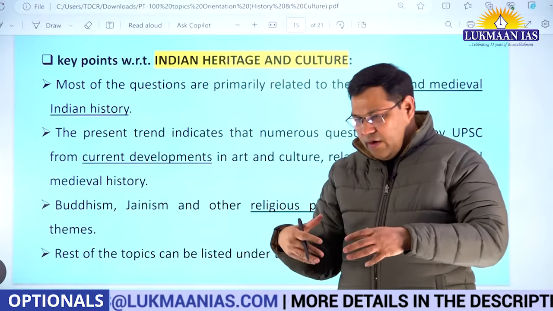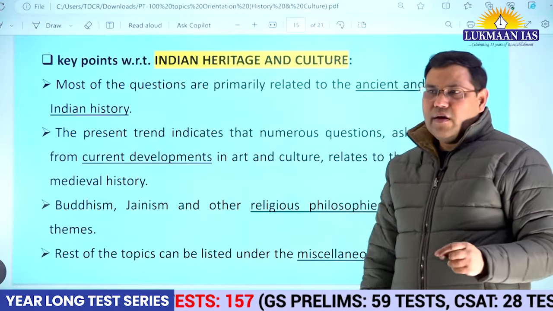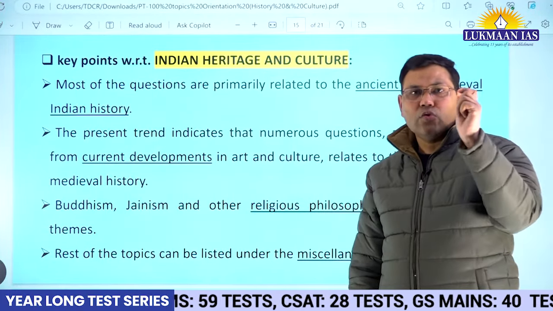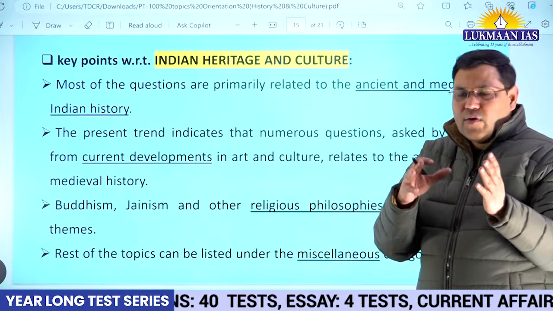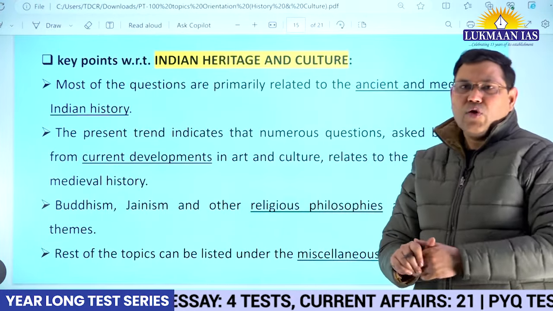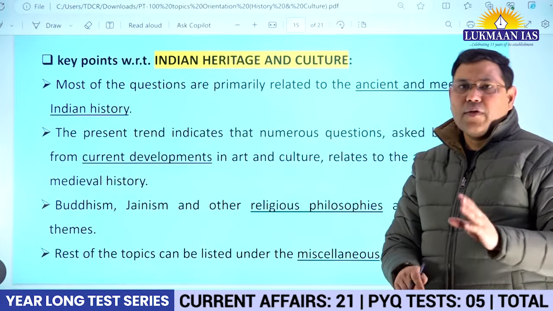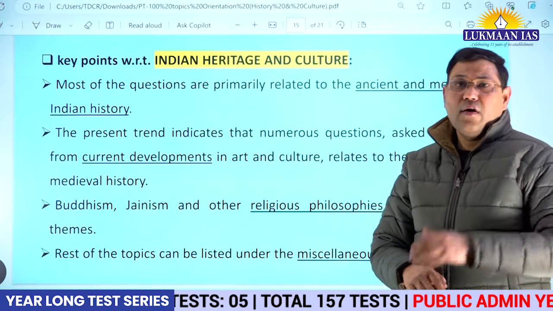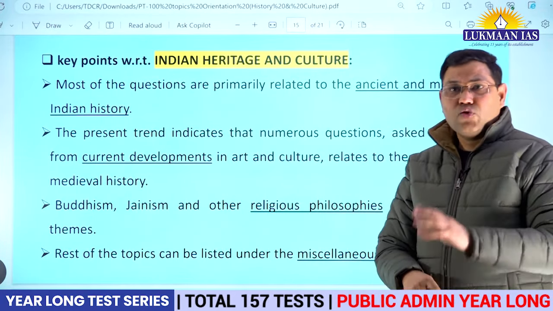The questions which have been asked related to culture, most of them have been asked between 2011 and 2023 from the ancient or medieval section. So when you are studying ancient history or medieval history, you should study the cultural part then and there properly. For example, Mauryan culture or culture during the Gupta period or Vedic culture, you should be studying then and there, right?